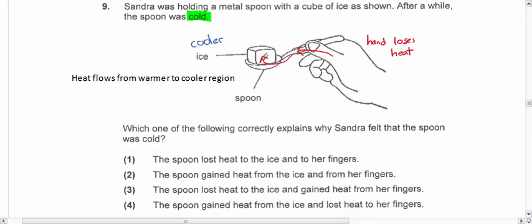So what should be your answer? Your answer is 3. The spoon lost heat to the ice and gained heat from her fingers. So the spoon lost heat to the ice. Because it lost heat, now the spoon is cooler, so it will gain heat from the fingers. And so that's why she feels that the spoon feels cool, or the spoon feels cold.